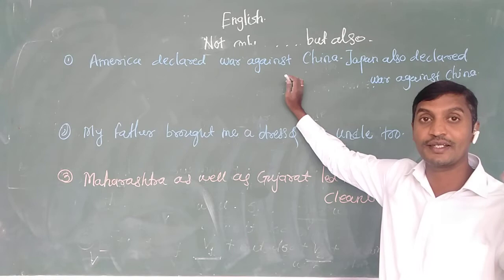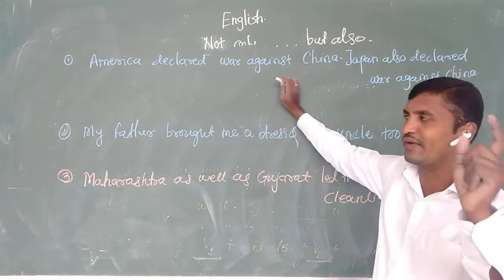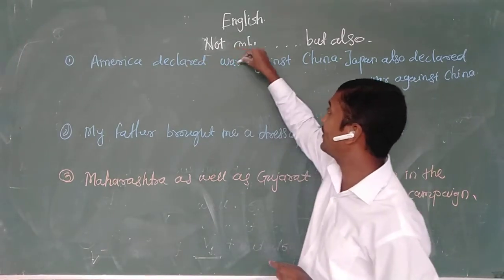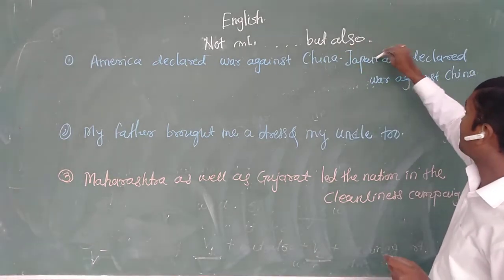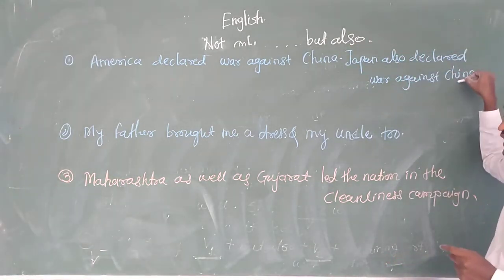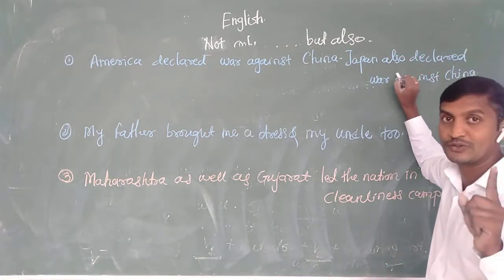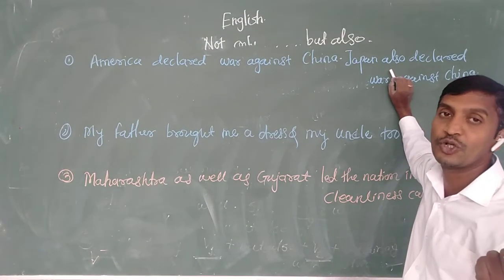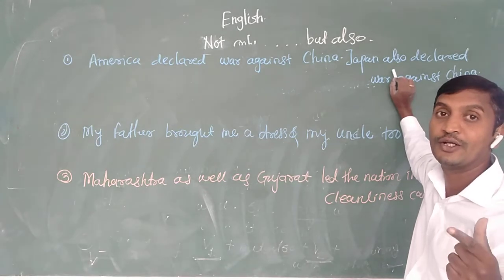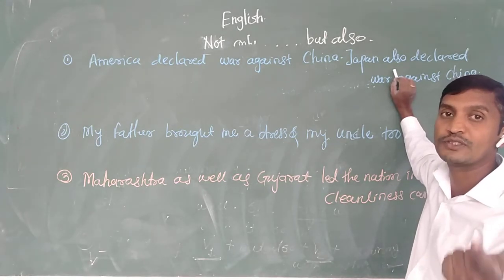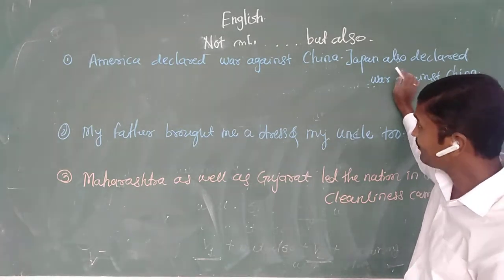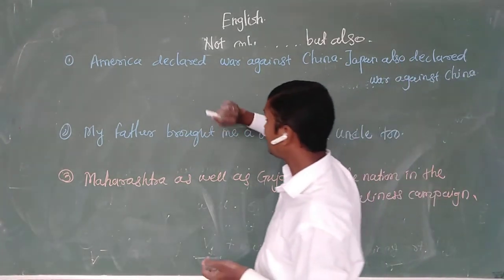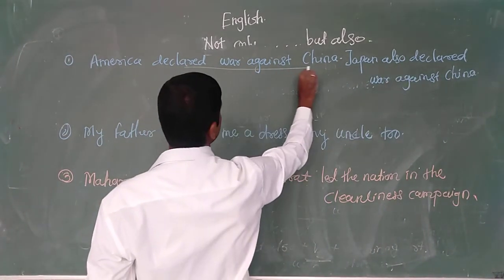आता अमेरिकेला सुद्धा काही ना काहीतरी पावलं उचलावीच लागणार आहे. Whatever it is. So America declared war against China. Japan also declared war against China. Yesterday, if you have seen the news, not yesterday actually, you will get this lecture late, Japan also agreed with India to give their post against the Chinese. Okay, so here declared war against China.